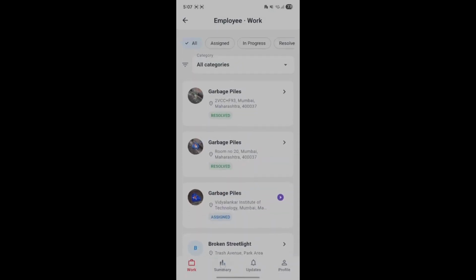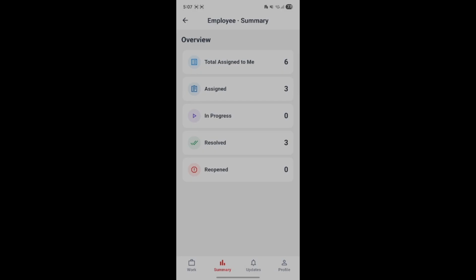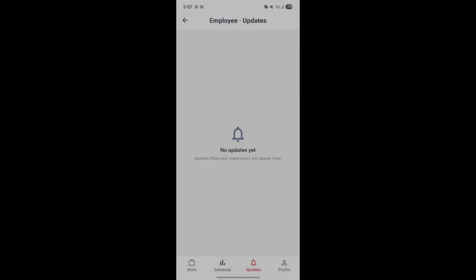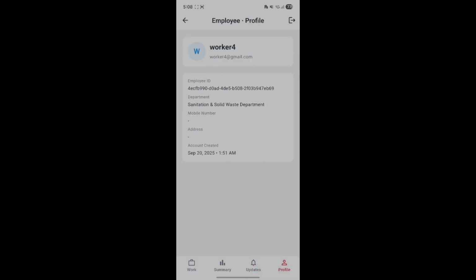So here is the summary section of the employee side. You can see how many total assigned complaints were, and the assigned complaints and resolved complaints. You can see the updates, but there are no updates as of now. And you can see the profile of the worker. So the department of the worker is sanitation and solid waste department. So Arya will explain how will it look like on the super admin side.